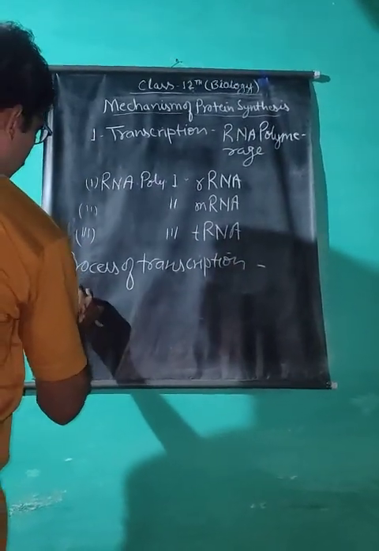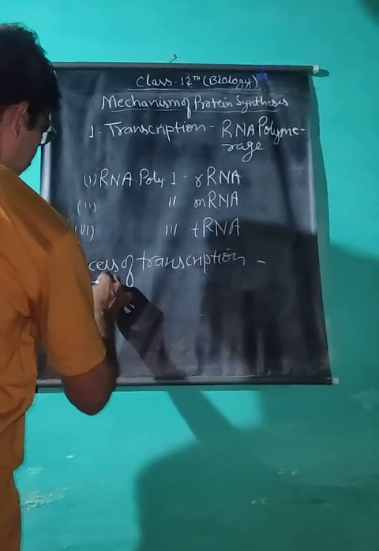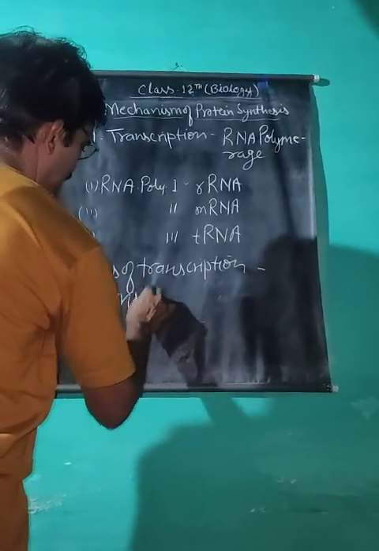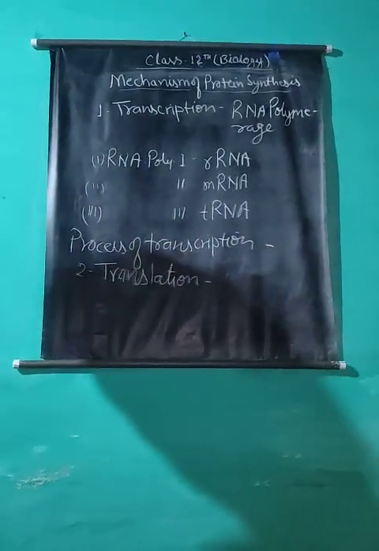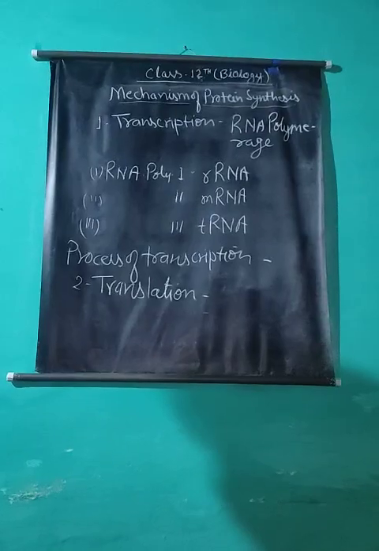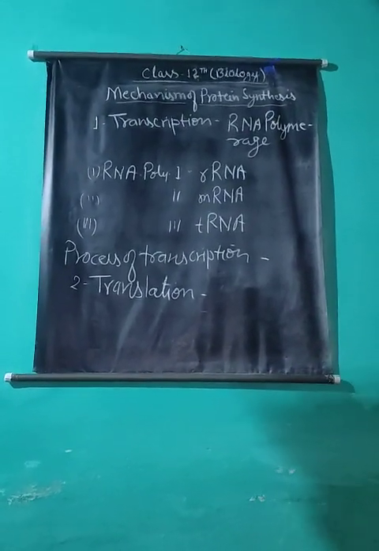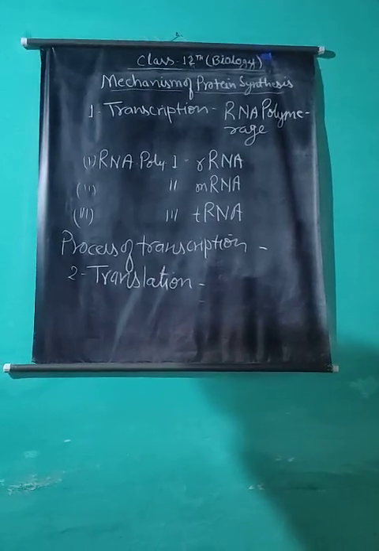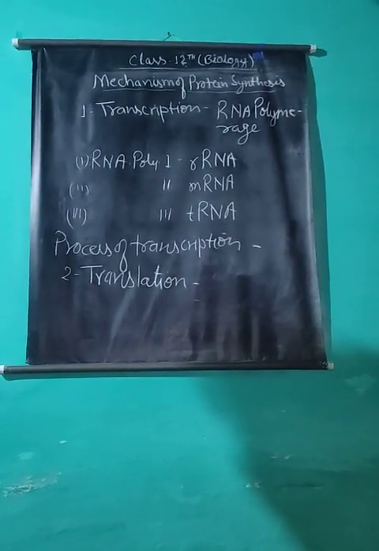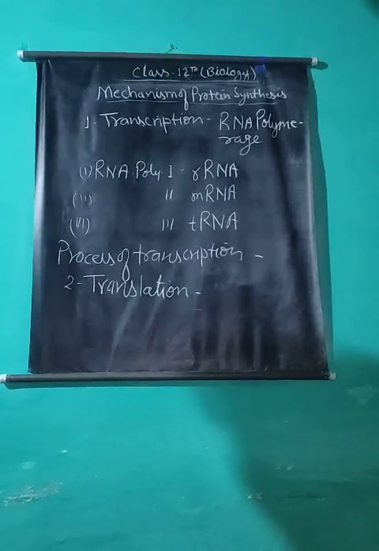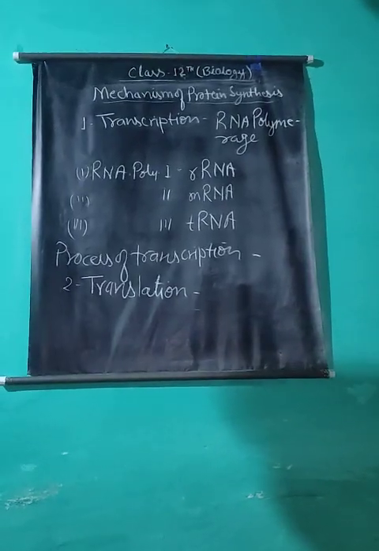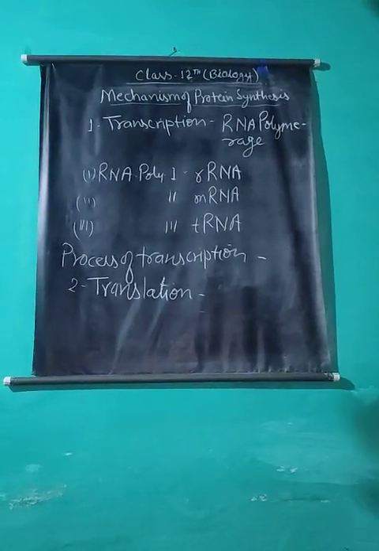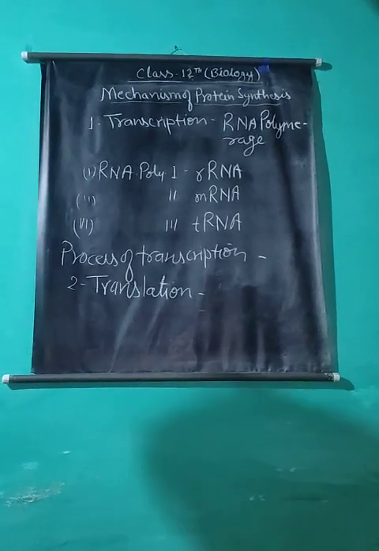The second step of protein synthesis is translation, meaning formation of protein from messenger RNA. It is a process by which the genetic information present in messenger RNA directs the order of specific amino acids to form a polypeptide chain or protein. In other words, it is the process by which genetic information present in messenger RNA is translated into the language of protein. This process is completed in many steps.